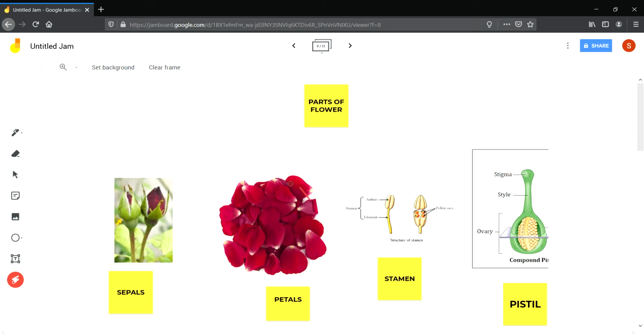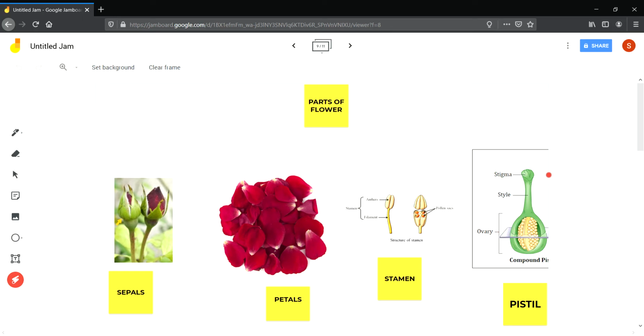Then the most colorful part of the flower is called petals. These are the petals. They are very colorful to attract insects. They have fragrance. Then mostly a plant has both male and female parts in a single flower, and the male part is called androecium or stamen. The stamen has two parts, anther and filament. This is anther. The upper lobed part is called the anther and the stalk-like part is called the filament.